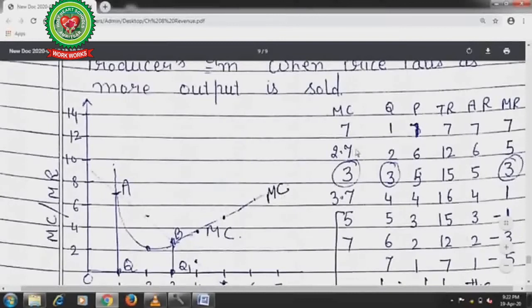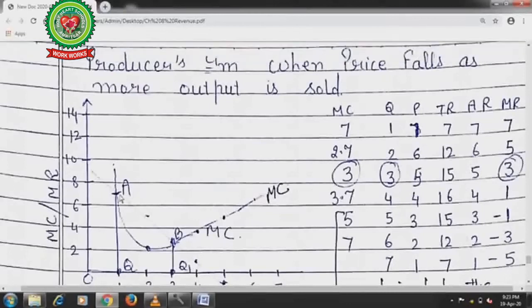See, this is your marginal revenue, at 1 unit of production, 7, and marginal cost also remains the same, that is 7. Next, at 2 units of production, marginal cost is 3 and marginal revenue is 3.